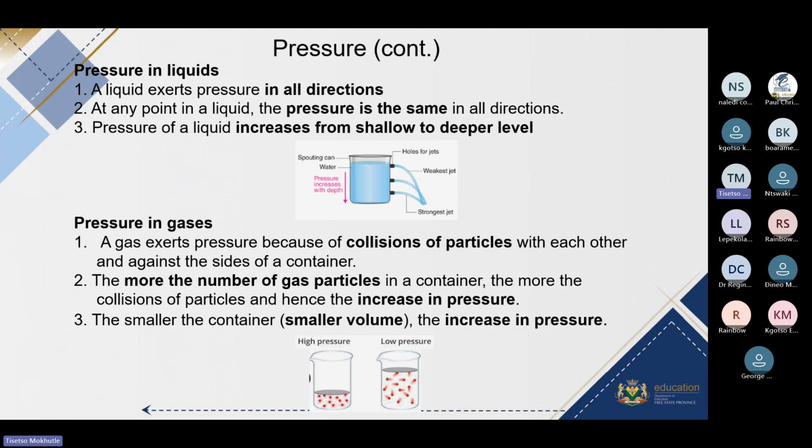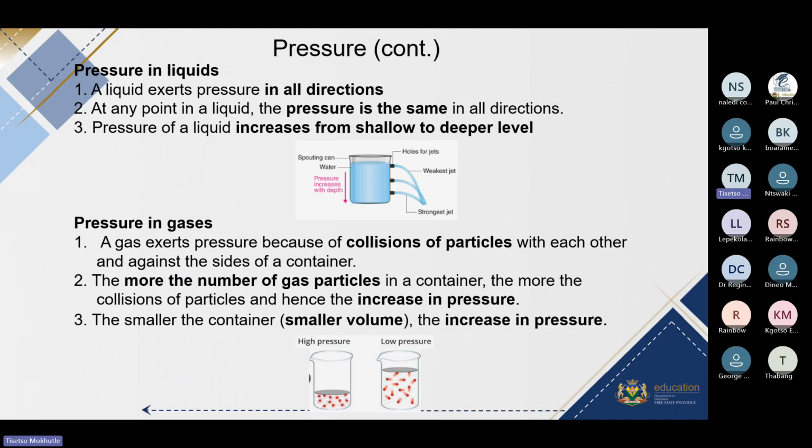In terms of pressure, we say a liquid exerts pressure in all directions, meaning all the particles of a liquid are always in contact or hitting the surface, the side of the container, at all times. Now, at any point in a liquid, the pressure is the same in all directions.